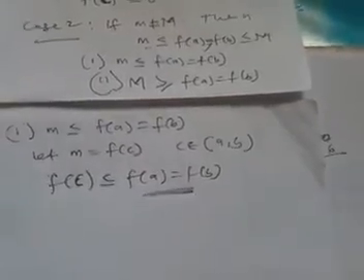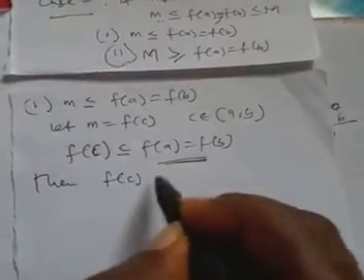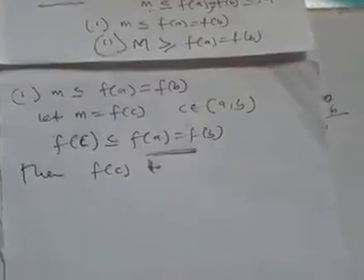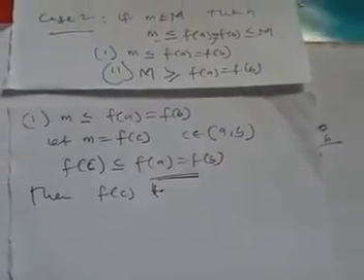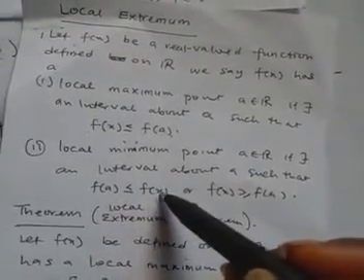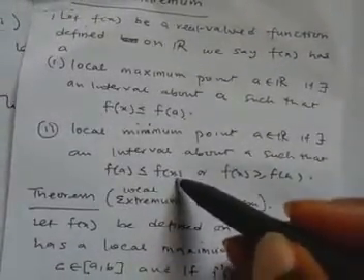Now if f of c is less than or equal to this, or let me pick any one of the two, if you write it like this, then f of c attains its local minimum there, because by the definition of local minimum, we have that f of c is less than or equal to f of x. So the same thing, we have created this yesterday.